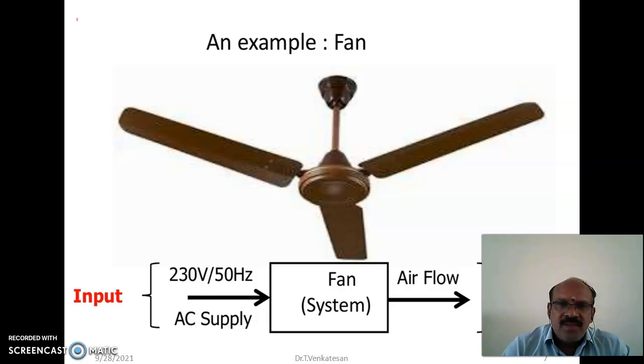Next, the example for a control system is fan. Here, this fan consists of the leaf and a motor. Whenever we give the supply, AC supply 230 volt applied to the system, the fan starts to rotate. So the output is airflow. This is the simple example for control system. Suppose we want to get the desired output of the fan, we use the regulator in this system.